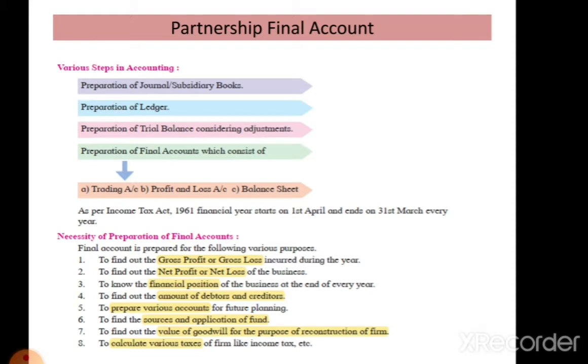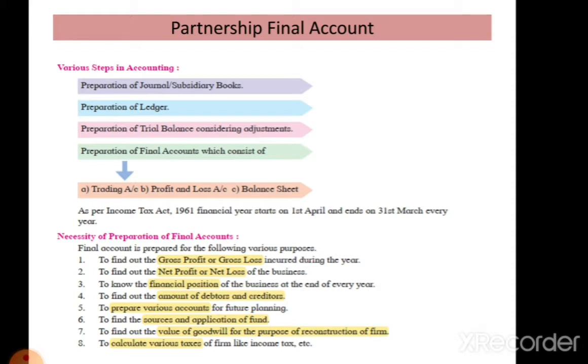Student, now we see what is the necessity of preparation of final accounts. First point, to find out the gross profit or gross loss incurred during the year. It means it helps to find out the gross results of the business. Second, to find out the net results, that is, the net profit or net loss made during the year.